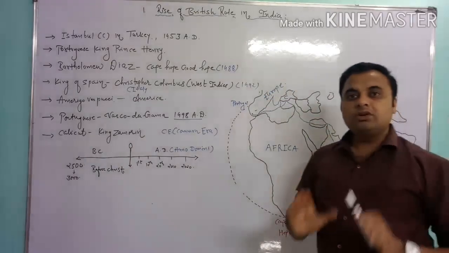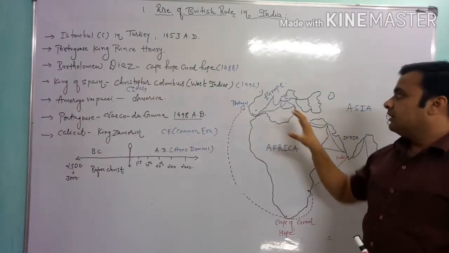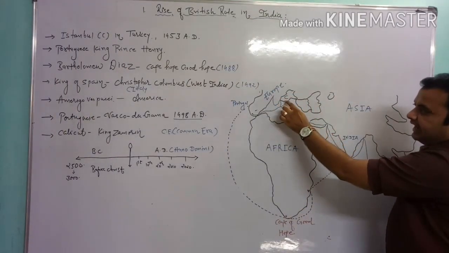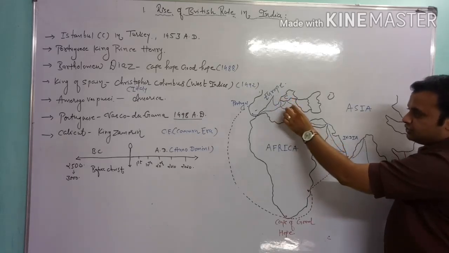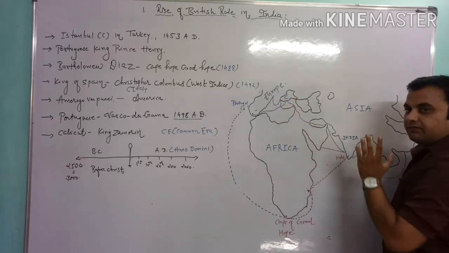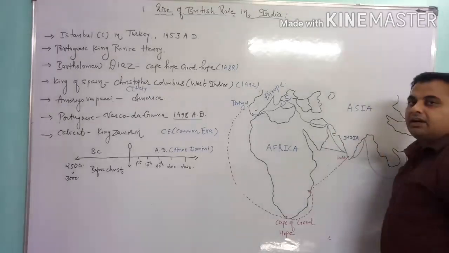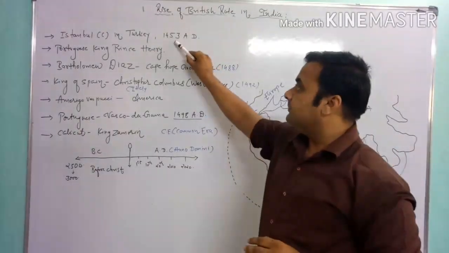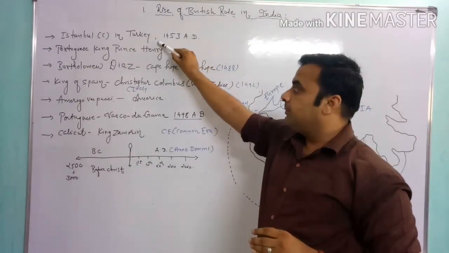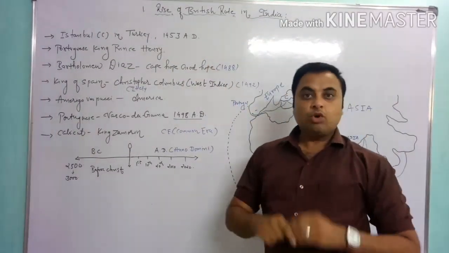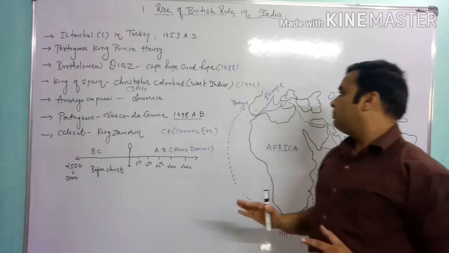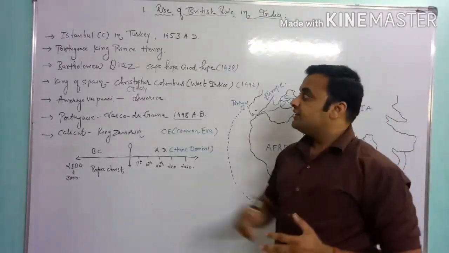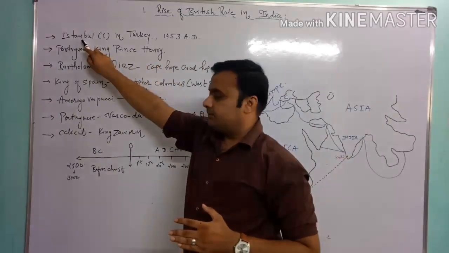If Europe had to trade with Asia, they compulsorily used the land route and Constantinople as the way to reach India. But in 1453 AD, the Turkish people, the Muslims, conquered Constantinople. This is also known as Istanbul.